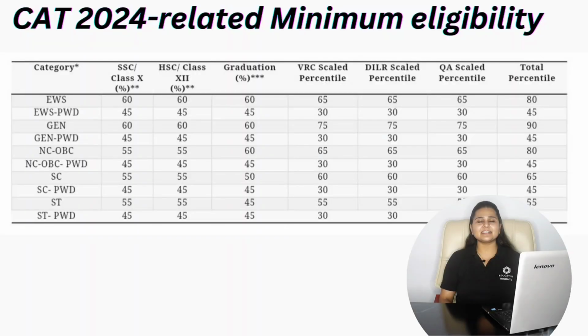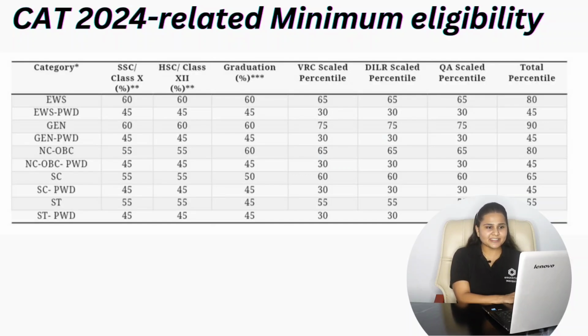So if we consider the minimum eligibility criteria with the Indian Institute of Management Raipur, category wise, for the EWS category, it is 65 percentile in all the three sections in your CAT entrance examination, and overall it is 80 percentile. For general category, it is 75 percentile in all the three sections, and overall it is 90 percentile.